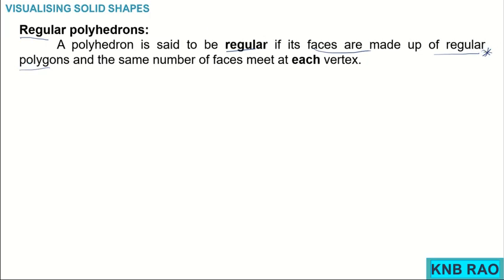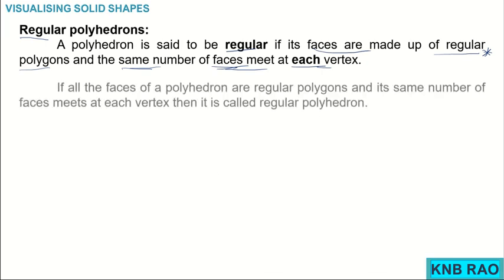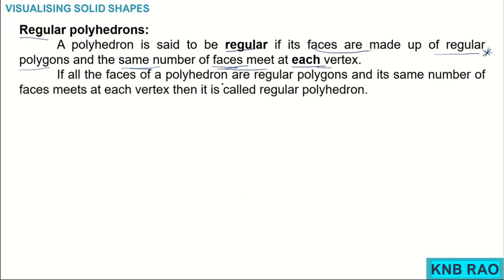And condition number 2, an equal number of faces meet at each vertex. Remember children, this is the definition. If all the faces of a polyhedron are regular polygons and the same number of faces meet at each vertex, then it is called a regular polyhedron.